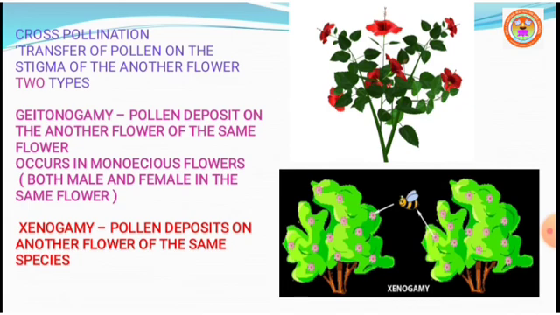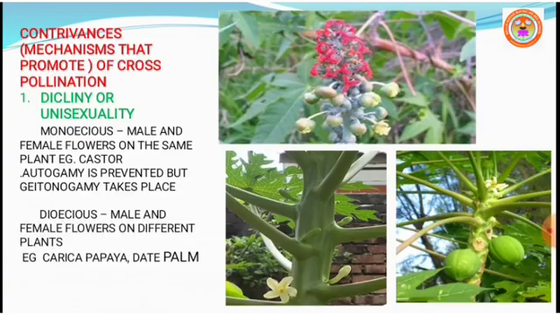Cross-pollination has a number of contrivances. Let us see. These mechanisms of cross-pollination help to ensure pollination between two different flowers which belong to the same species. First one, dicliny or unisexuality.